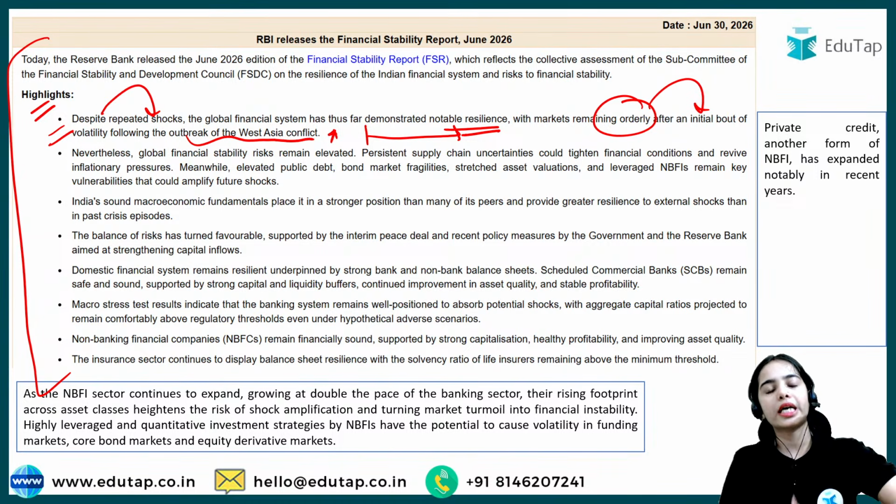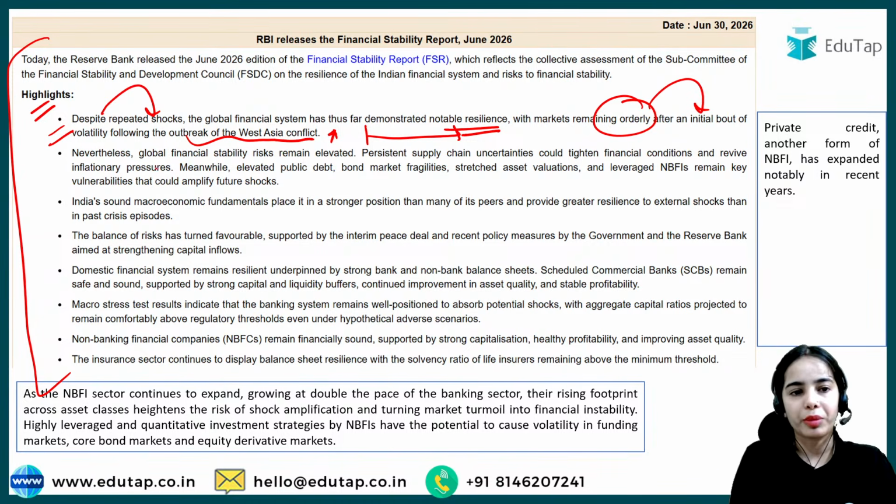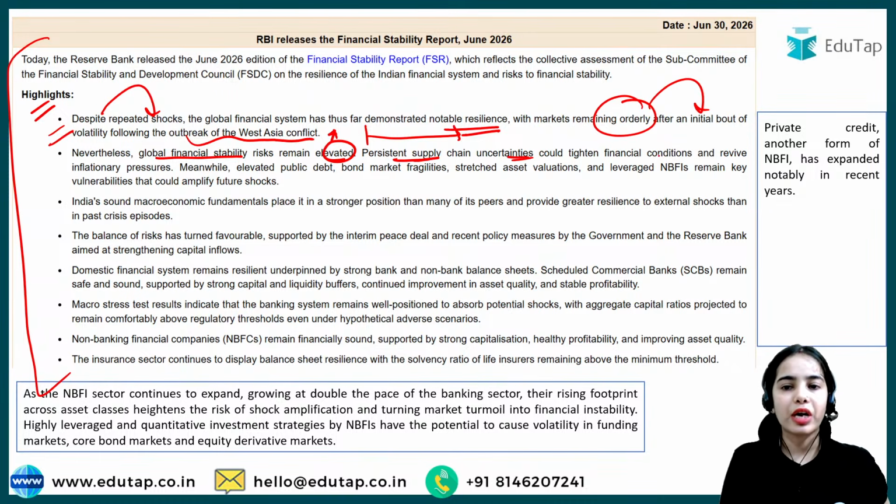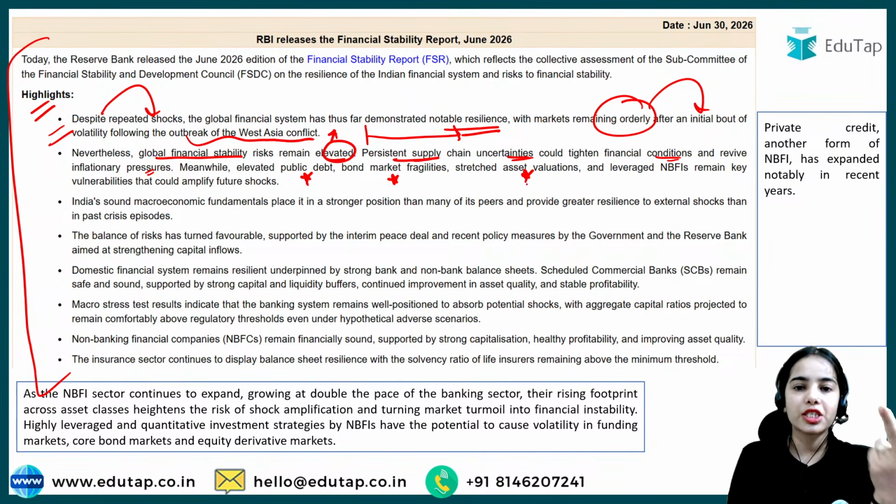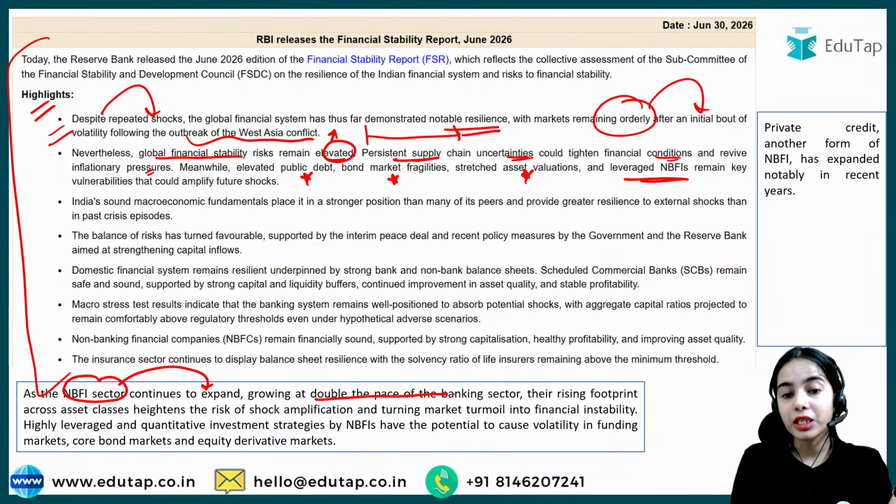So in the initial 2 slides, we have discussed the global economy. The global financial stability risk remains elevated. Persistent supply chain uncertainties could tighten the financial conditions and revive inflationary pressure. Meanwhile, elevated public debt, bond market fragilities that we have discussed, stressed asset valuations, leveraged NBFIs. NBFIs, non-banking financial institutions: the NBFI sector continues to expand, growing at double the pace of the banking sector.